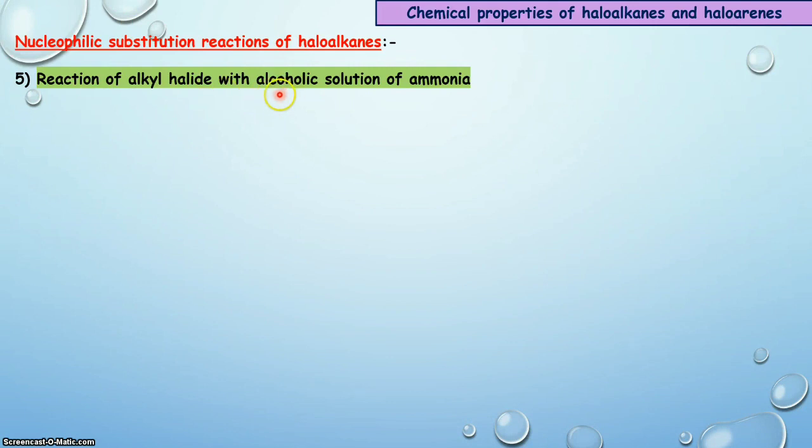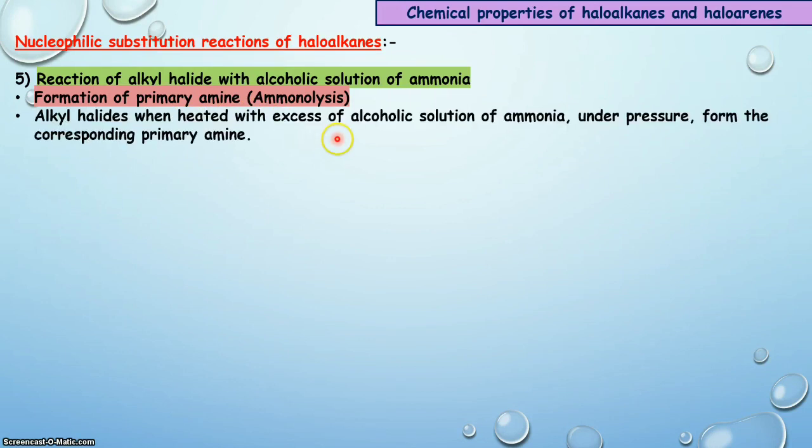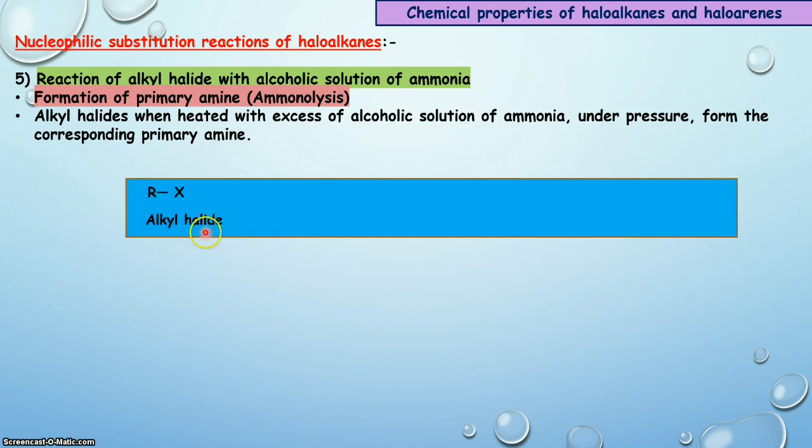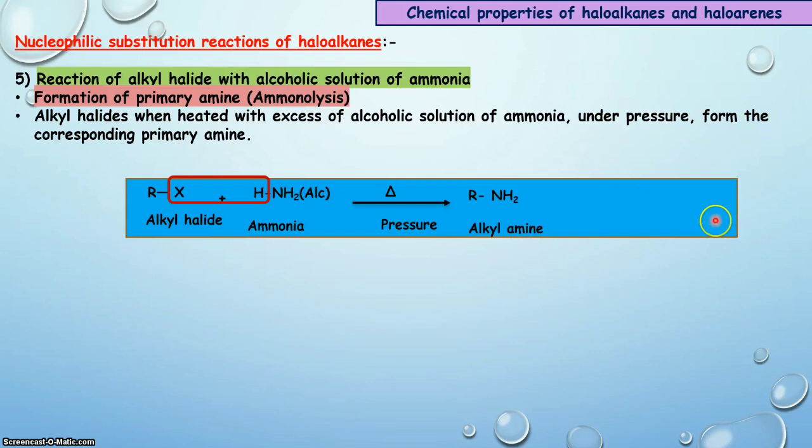Let us understand the reaction of alkyl halides with alcoholic solution of ammonia. That results in the formation of primary amine, and this process is known as ammonolysis. During this process, alkyl halide is heated with excess of alcoholic ammonia solution under pressure and forms the corresponding primary amine. Here is the general reaction in which alkyl halide is heated with excess of alcoholic solution of ammonia under pressure. During this process, the halogen of alkyl halide is substituted by the amino group, that is the NH2 group, and that results in the formation of primary alkylamine, and the byproduct is HX.